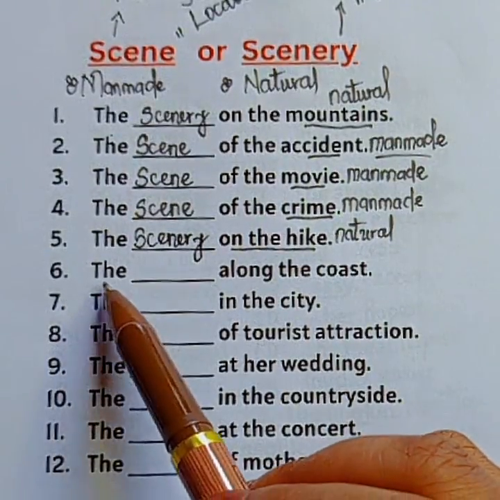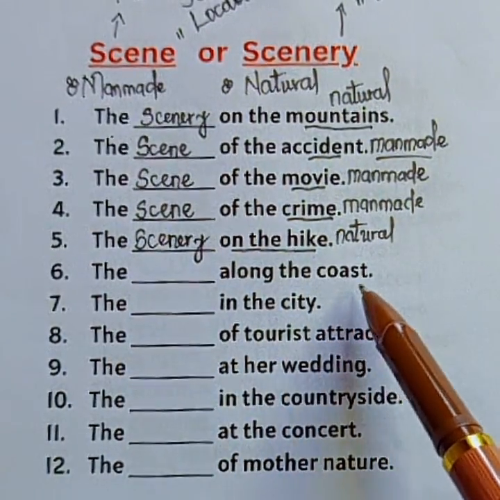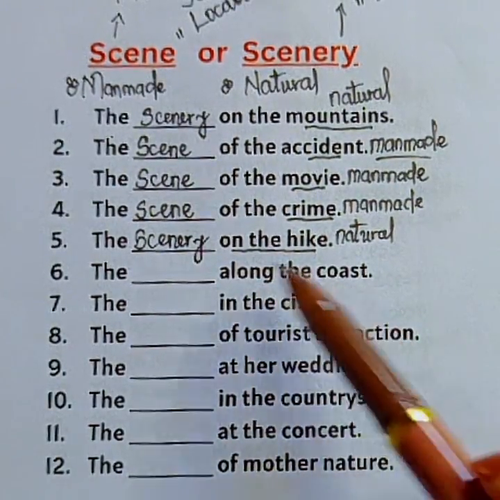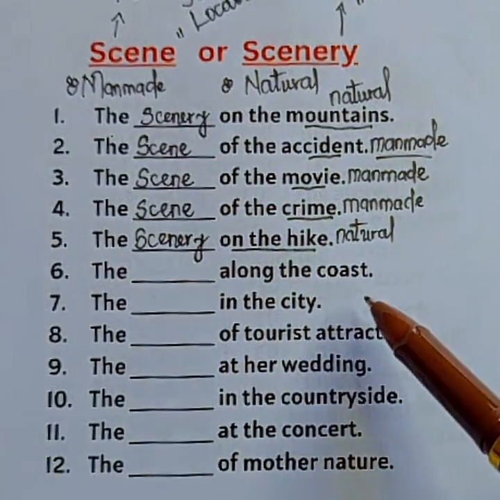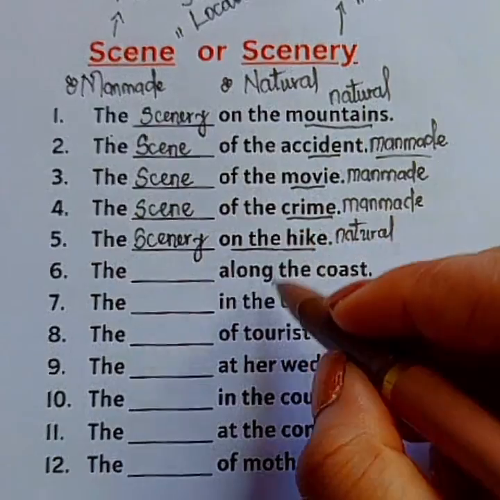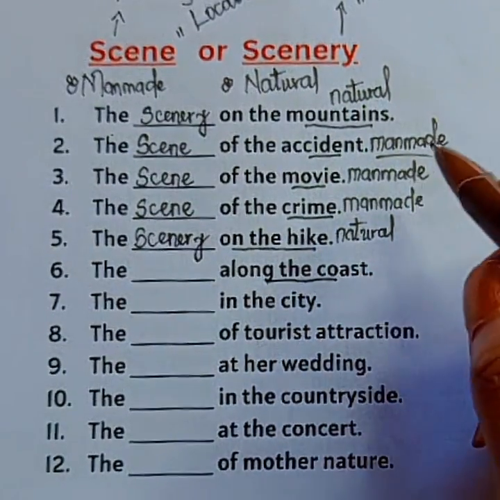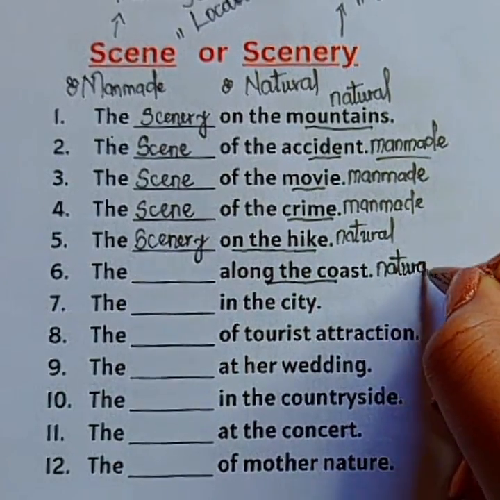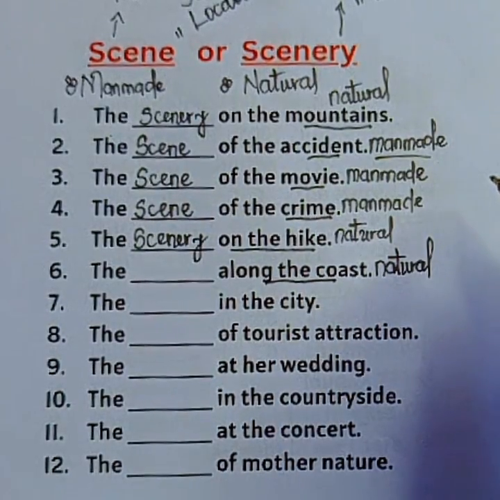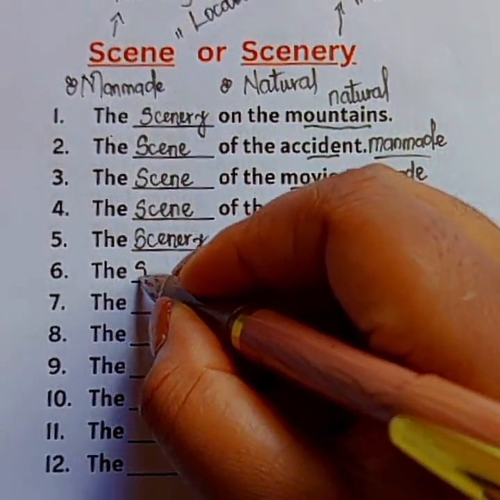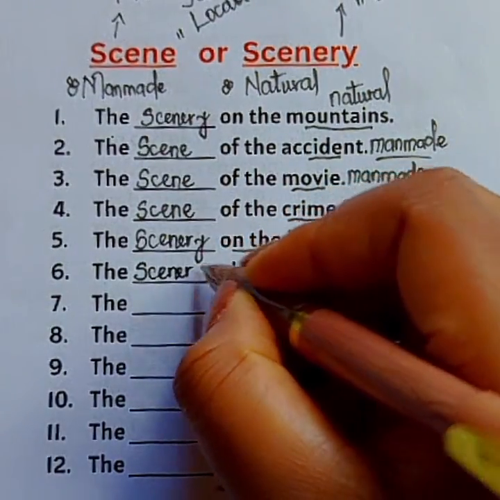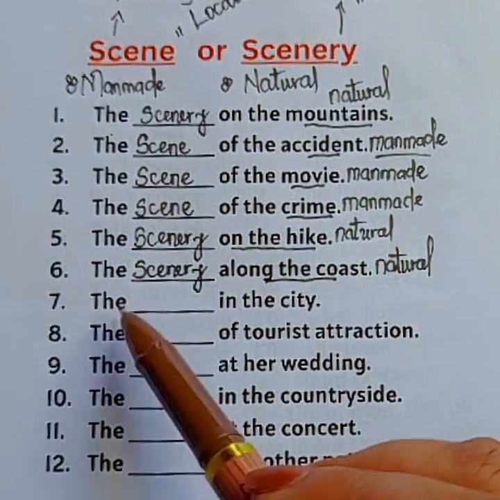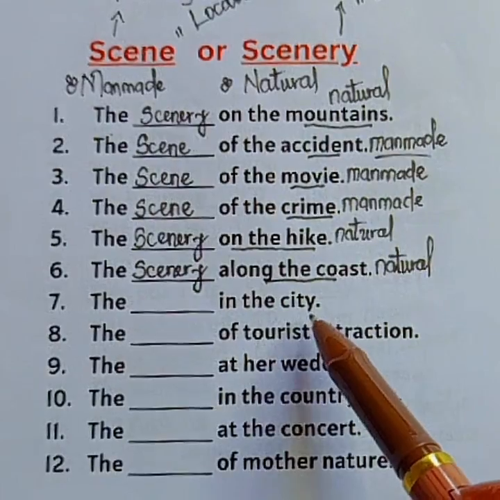Question 6. The blank along the coast. Do we say the scene along the coast or the scenery along the coast? We have to look at along the coast. This is a natural setting. The coast is a natural location, okay? So we say the scenery along the coast.